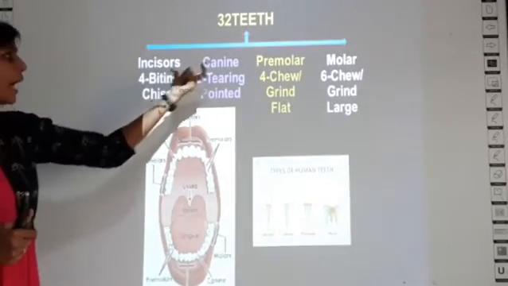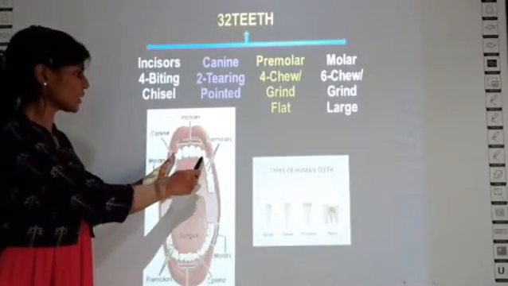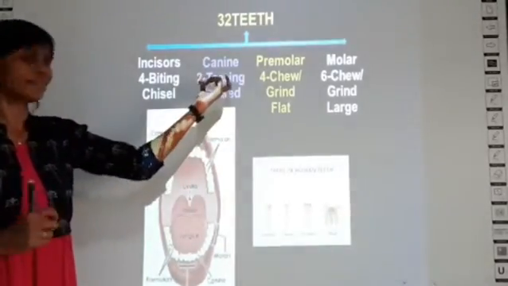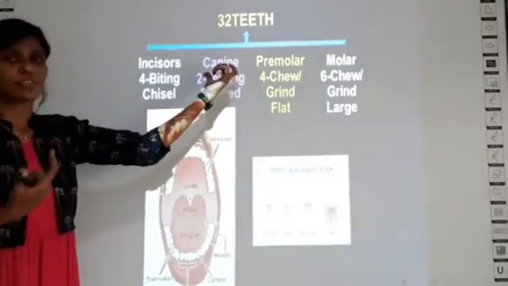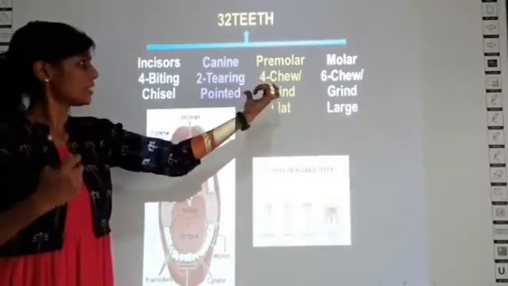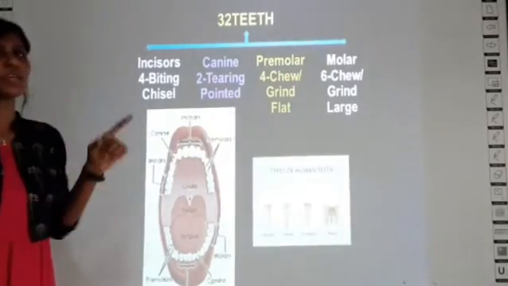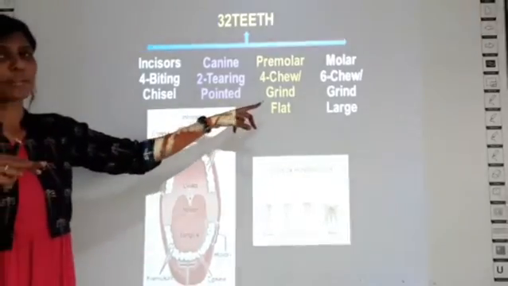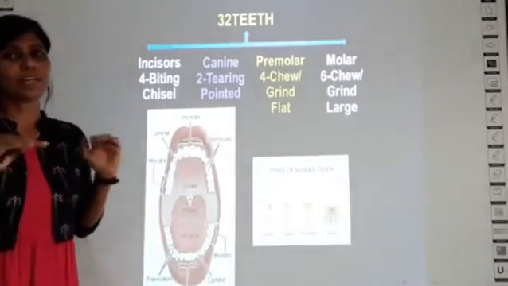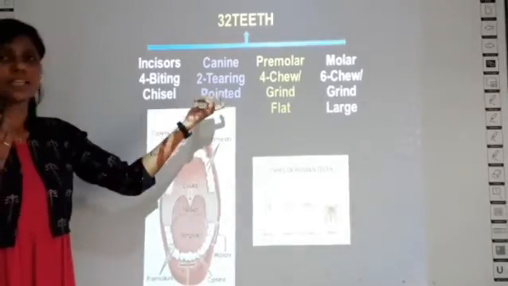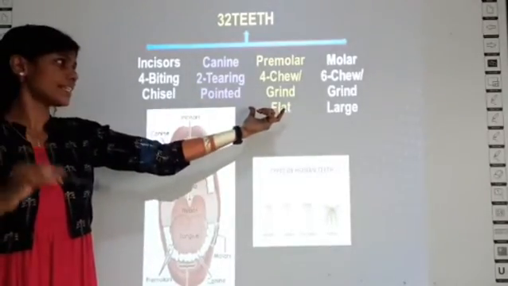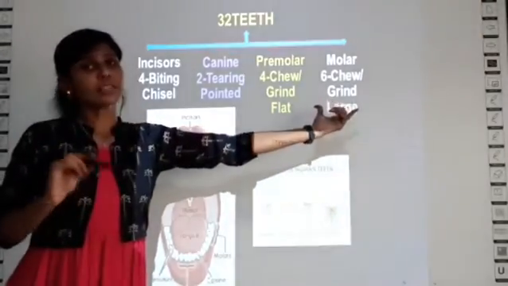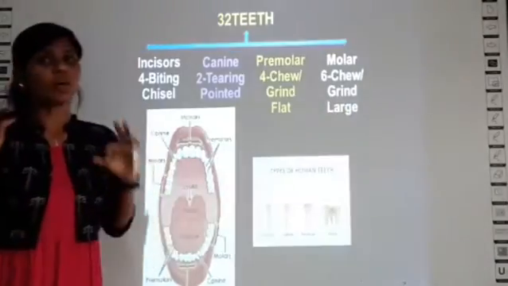It is chisel shaped, and next to the incisors on both the sides you have two teeth, called the canines. The function of the canine is to tear, like when you eat chicken or tear the meat. So for that you use it, even for biting you can use it. And next to the canines you have four premolars, two on both the sides, and the function of premolars is to grind, and they are usually flat. Usually the canine is pointed, but the premolars are flat in nature and they are used to grind the food. So next to the premolars you have molars. Totally 6 molars you have in the upper jaw, 3 on either side.